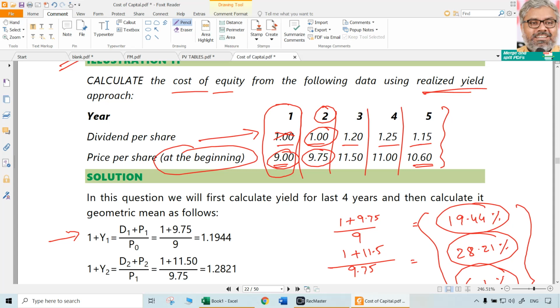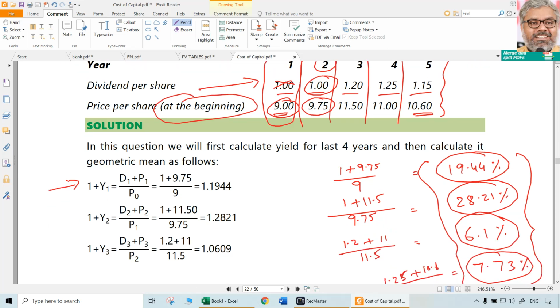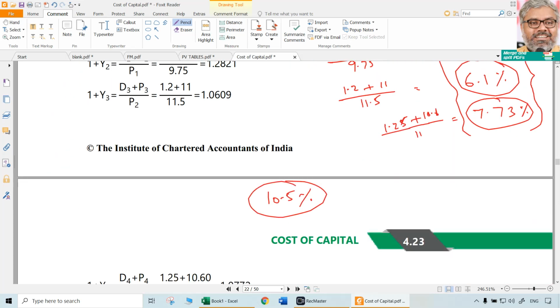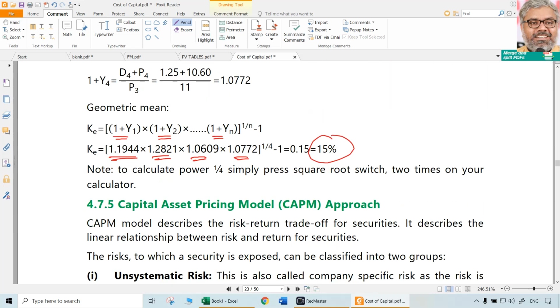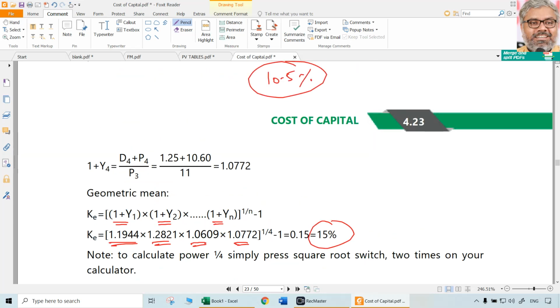Numerator is giving us the overall return that is coming in the form of dividend also and sale price at the end of the year also. Denominator is the investment itself. So that is calculating each of the years yield. Then taking the geometric mean of each of the years yield, we will get the realized yield. That itself is taken as KE, that is cost of equity.